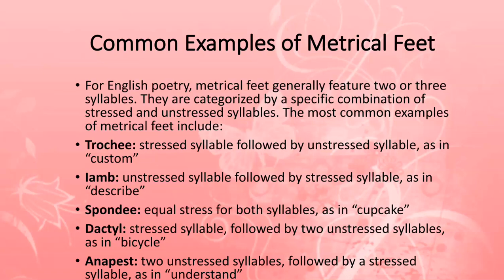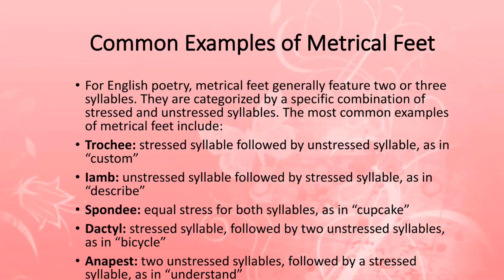But the most common examples of metrical feet include, apart from iamb, the trochee. Now in trochee, we have the stressed syllable followed by an unstressed syllable. On the contrary, in iamb, we have the unstressed syllable followed by the stressed syllable.